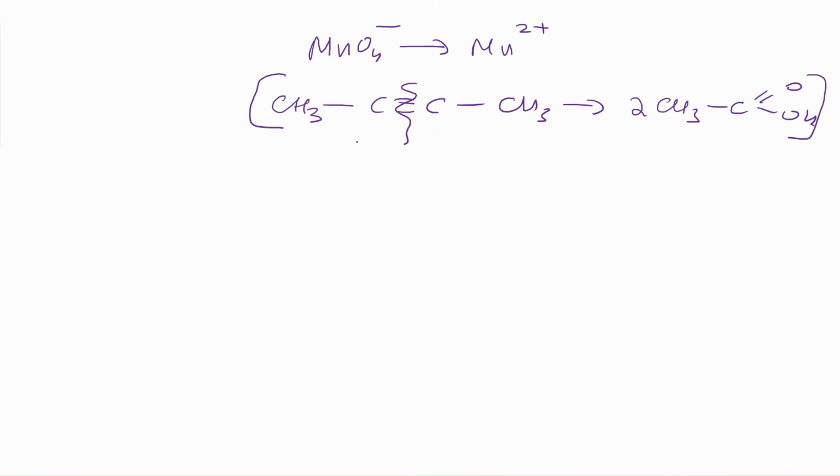But I would just set this aside. Just to help me track the number of carbons, I would just write it like this: C4H6 going to 2 C2H4O2. That's basically acetic acid, right? So let's try to balance. 1 manganese, that's balanced. 4 oxygens here, so we are adding 4 H2O here. So manganese and oxygen are balanced. For the 8 hydrogens in acidic environment, it is actually an acidic environment, we are adding 8 H+.